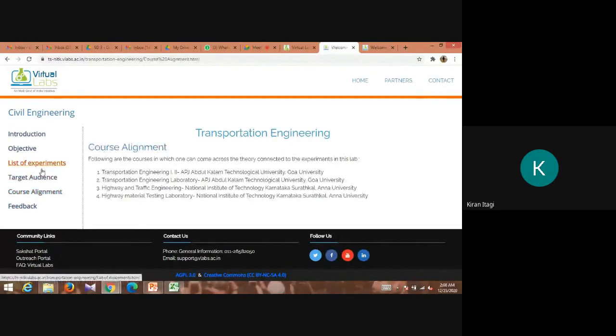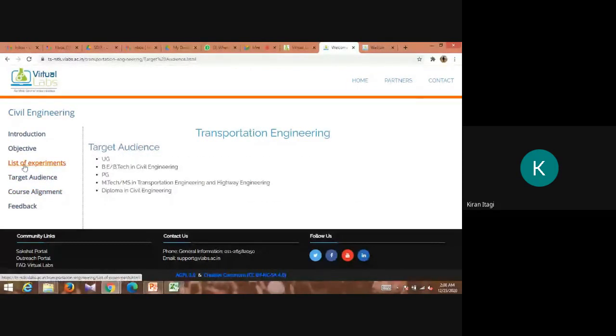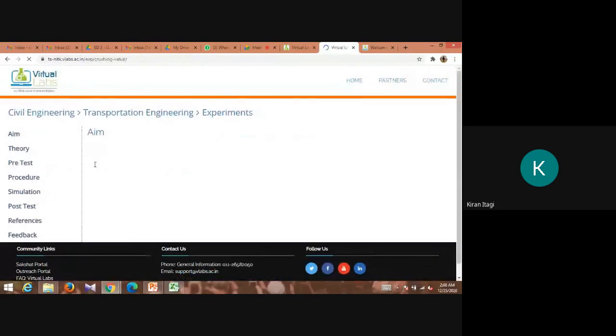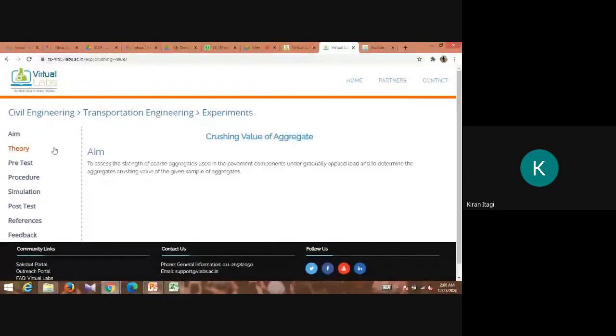Okay, see here, what you should do is go to the list of experiments. Just select the first one. Here we can see the aim, theory, pre-test, procedure, simulations, post-test, reference, and feedback. Just click on the aim.